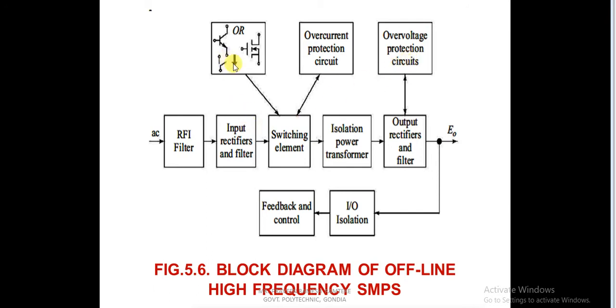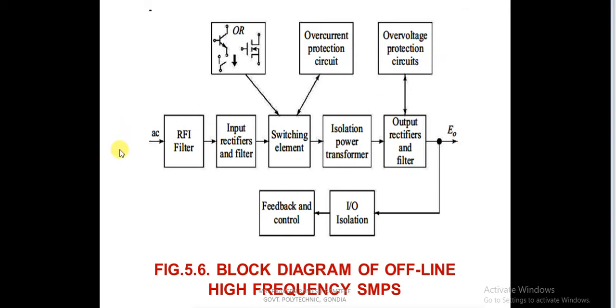The switching element can be SCR based, transistor based, or MOSFET based. Any of the switching elements can be used. Here itself we require the overcurrent protection circuit, and at the output side, we require the over voltage protection circuit.